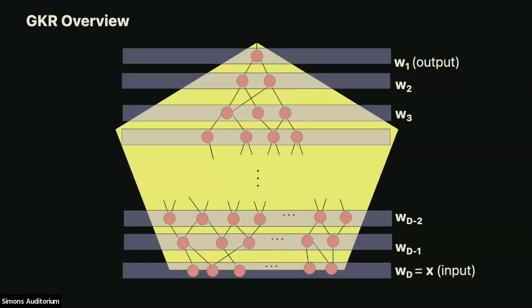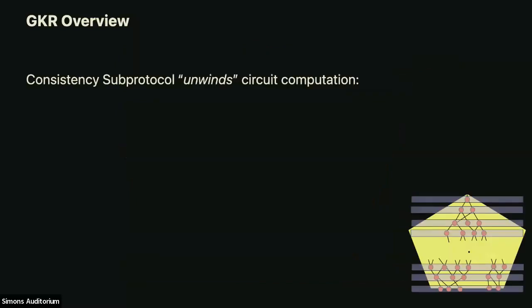Now we can look at each layer of gates. That's a Boolean string, basically, a string of the values in those gates. And we can encode it using a high distance error correcting code. In particular, we use a low degree extension. The way the GKR protocol works is we look at this view of the circuit, we encode all the layers, and then we have what we call the consistency subprotocol that starts at the top with a claim about the output layer of the circuit and unwinds the computation from one layer to the layer below it.